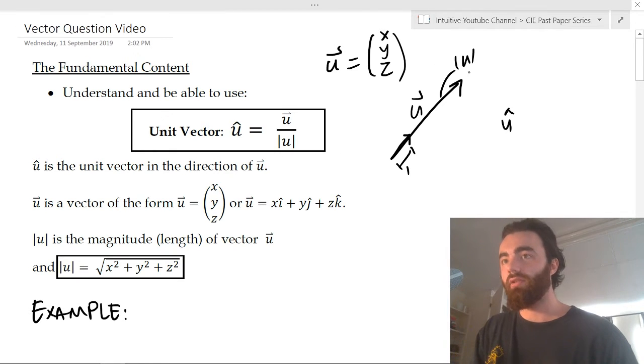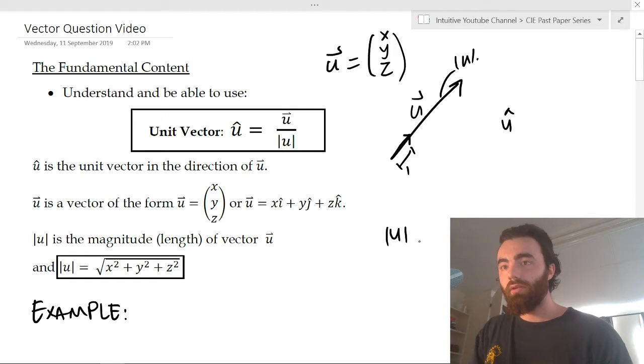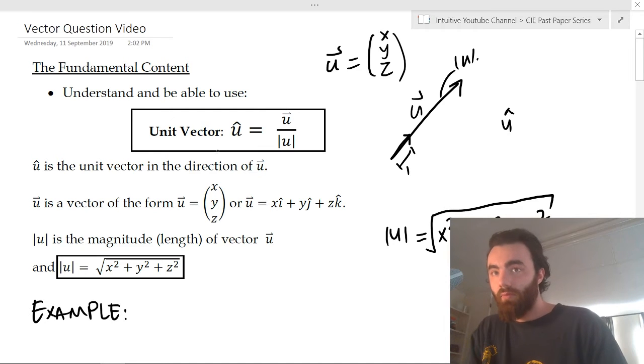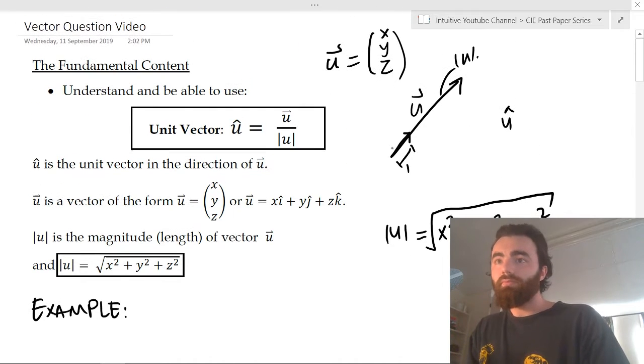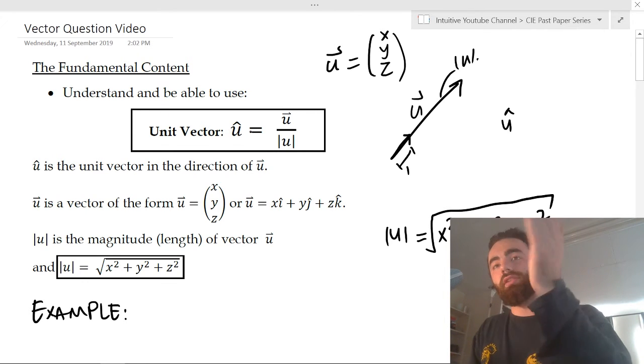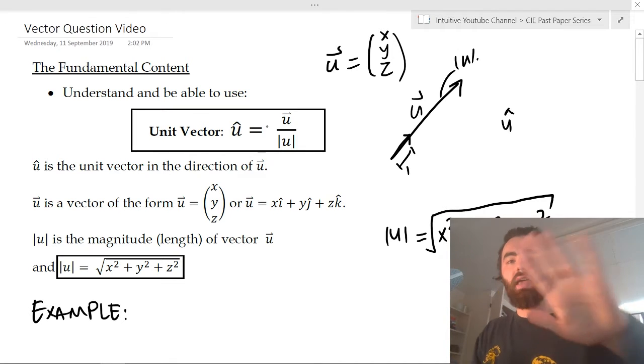So the length of this vector u is the magnitude of u, which you should have seen in class. The magnitude of u is just going to be the square root of x squared plus y squared plus z squared. And that just comes from Pythagoras' theorem. So you should understand where these come from, because they ask on these fundamental equations. So the unit vector of u is just a vector in the same direction as u, but with a magnitude or length of 1. That's it.